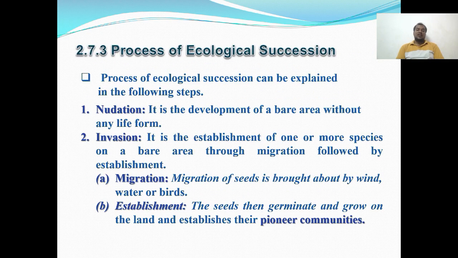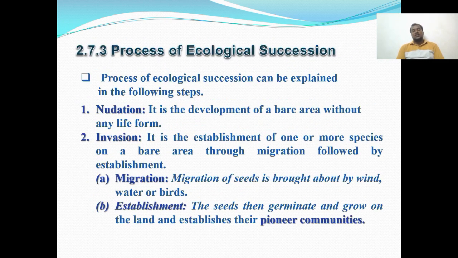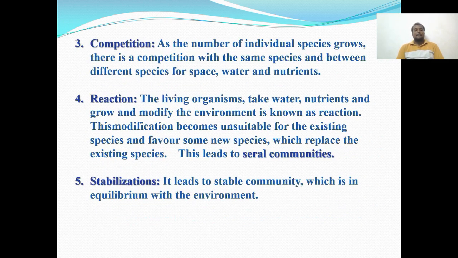Then the process of ecological succession. The process can be explained in the following steps: nudation, invasion, migration, establishment. Then competition, reaction, stabilization. So these are the factors included in ecological succession.